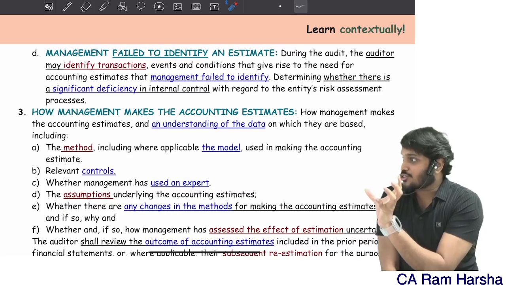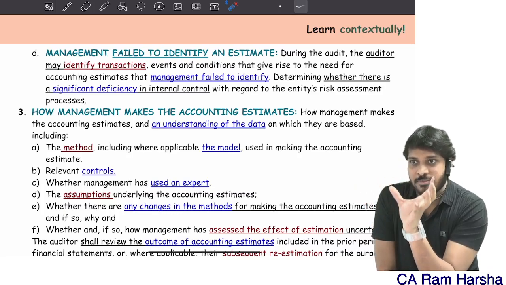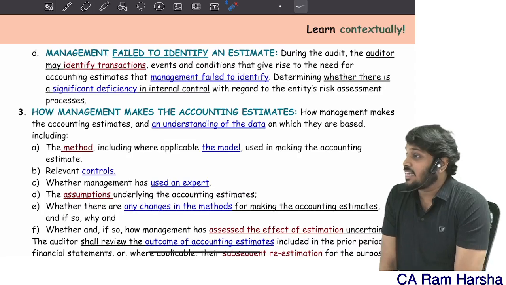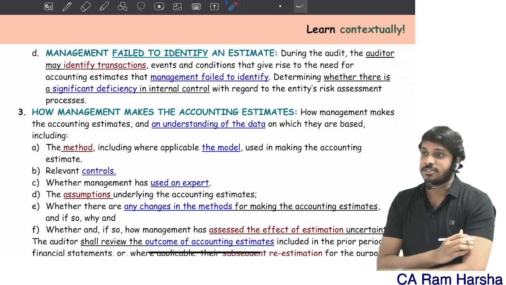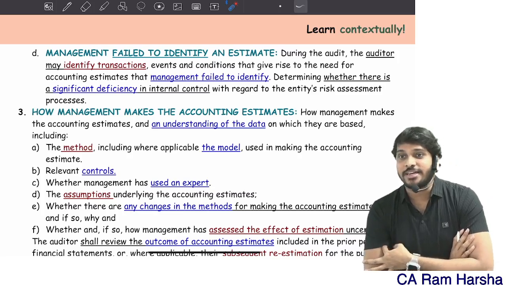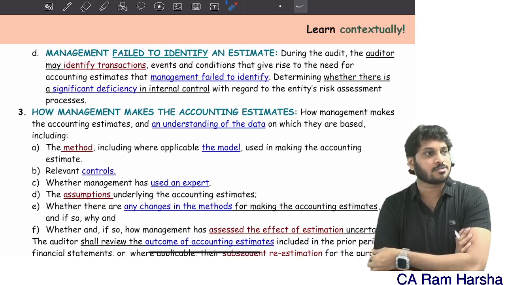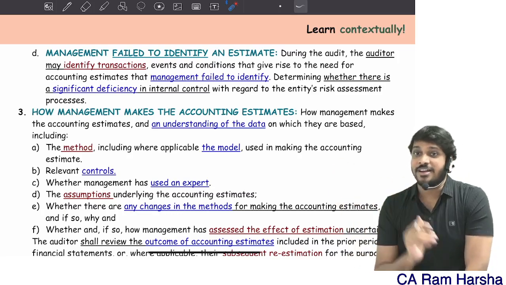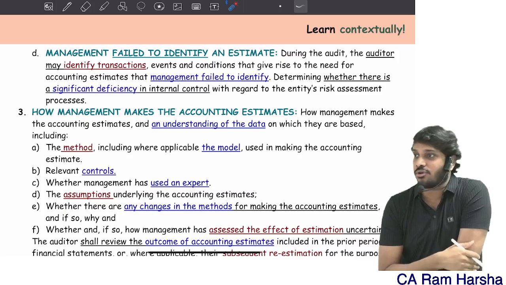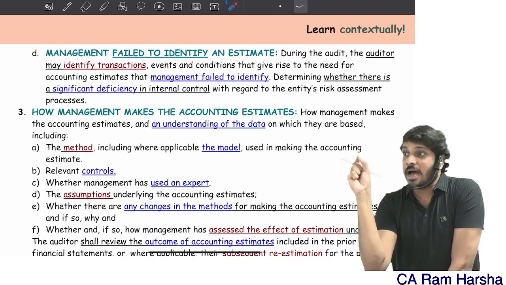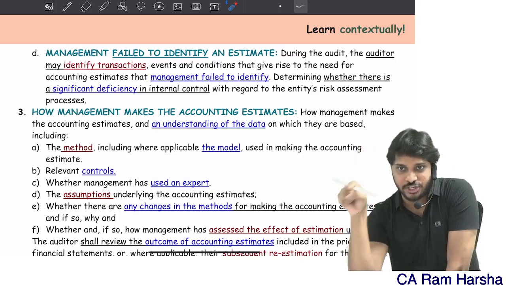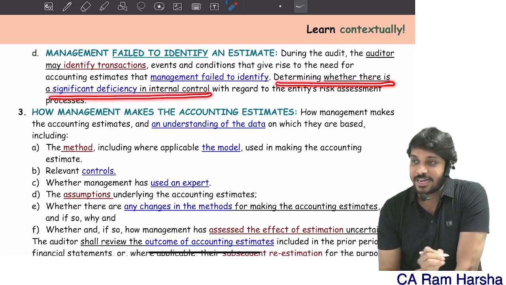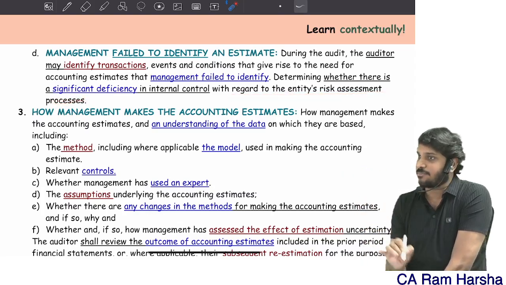Since this control deficiency is impacting a large item in the financial statements, it is called a significant deficiency. What is it called? Significant deficiency. They'll give you an MCQ on this. Management failed to identify an accounting estimate. What should be the auditor's response? Auditor will modify the opinion. Auditor will report to those charged with governance. Option B, auditor will consider that as a significant deficiency in internal control. The auditor has to evaluate whether the failure to identify constitutes a significant deficiency. So the standard says determine whether there is a significant deficiency regarding the entity's risk assessment process.